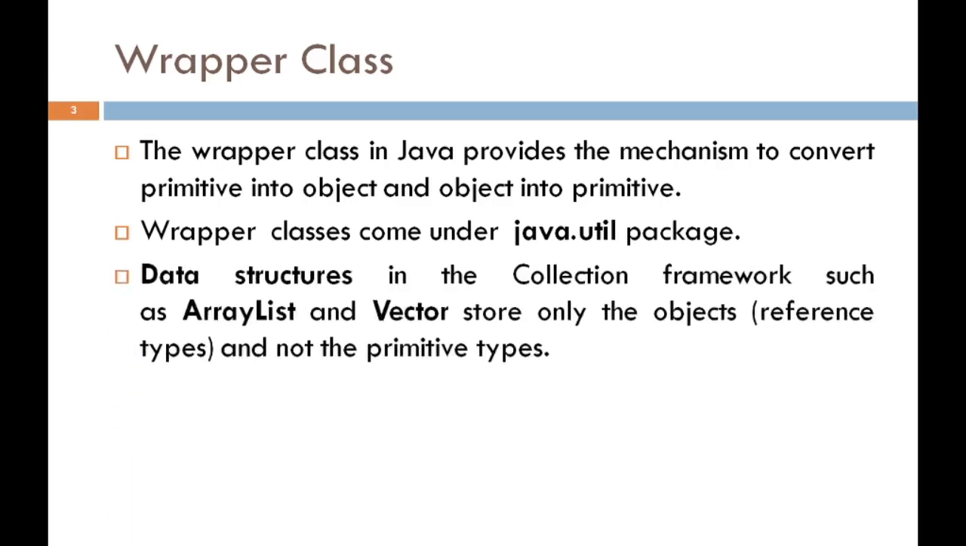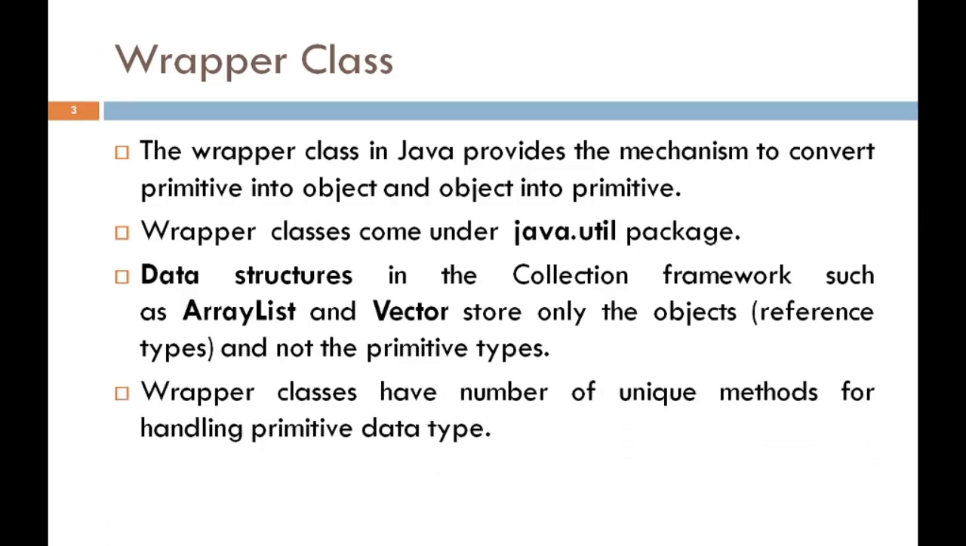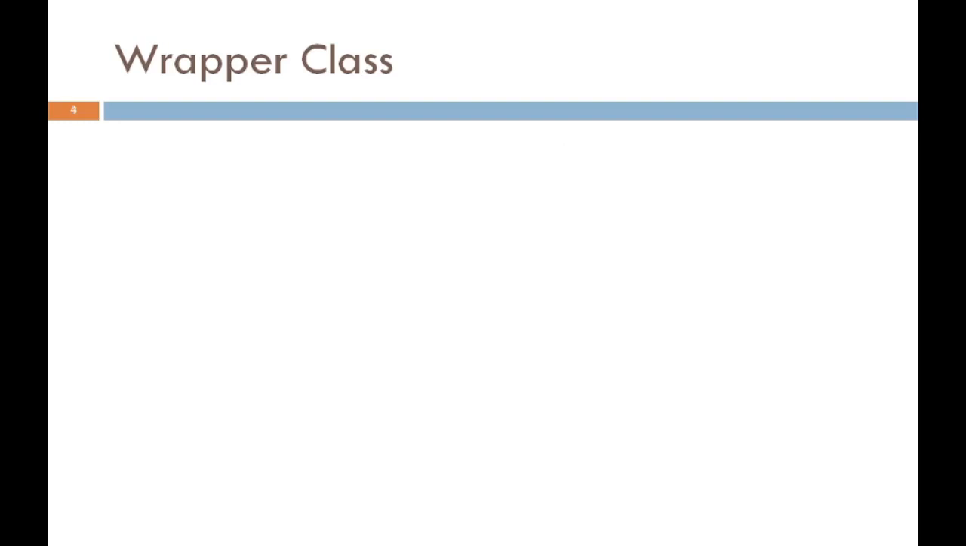Data structures in the Java framework, such as ArrayList and Vector, store only object type data and do not prefer primitive data types. So, a wrapper class is used to convert this primitive data type into an object data type, and this object data type is used in the ArrayList and Vector classes. Wrapper classes have a number of unique methods for handling these primitive data types.